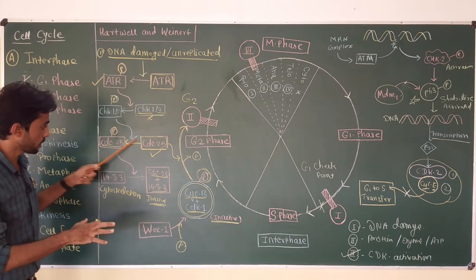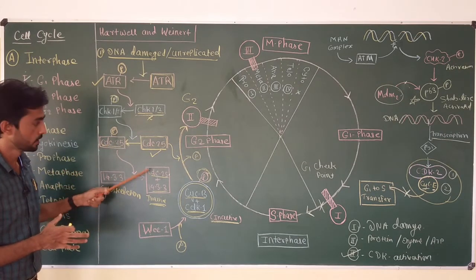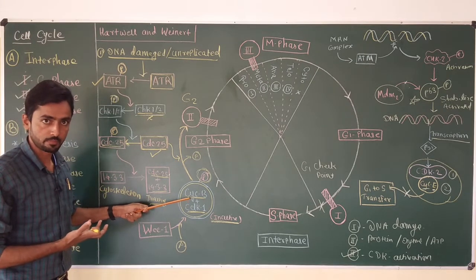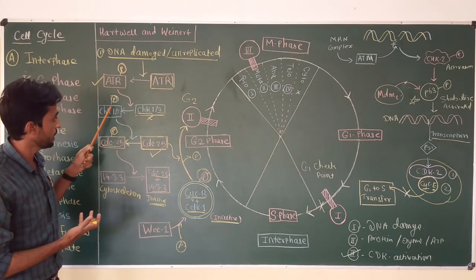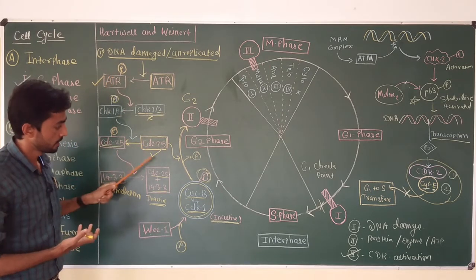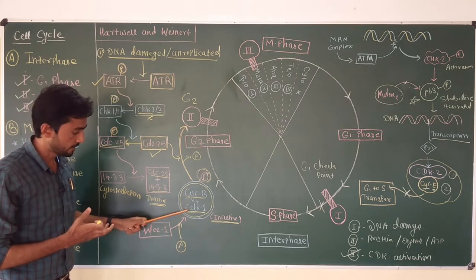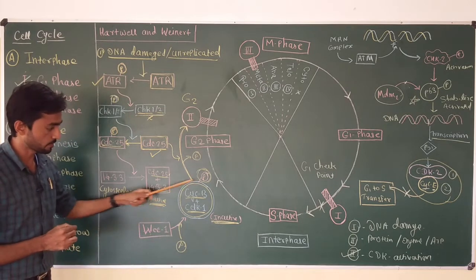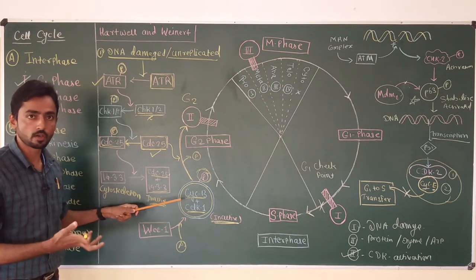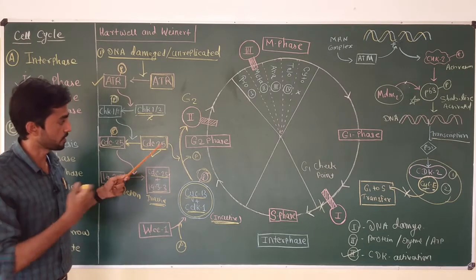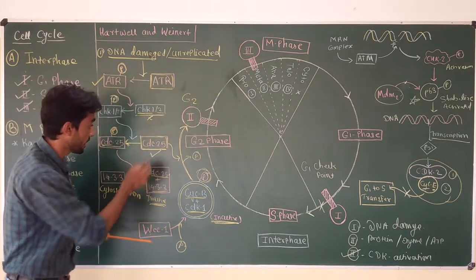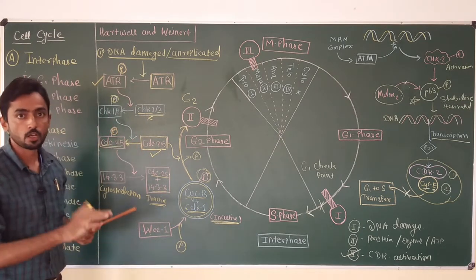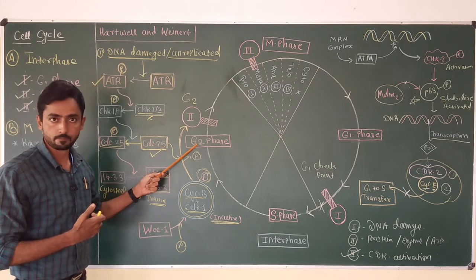Now, due to inactivation of CDC25, no enzyme is available for dephosphorylation of this complex. That means due to inactivation of CDC25 by CHK1 because of DNA damage, the cyclin B CDK1 complex is going to remain in inactive form. And due to inactivation of this complex, the cell no longer has the enzyme required for transfer from G2 to M phase. That means due to inactivation of this major complex, the cell is going to remain a longer time in the G2 phase.